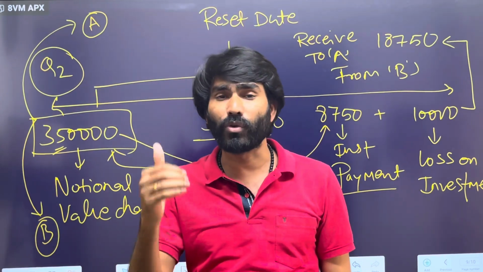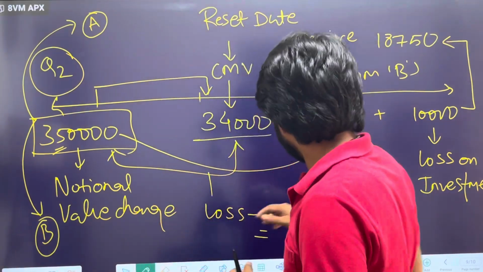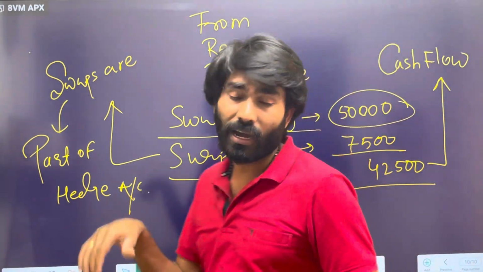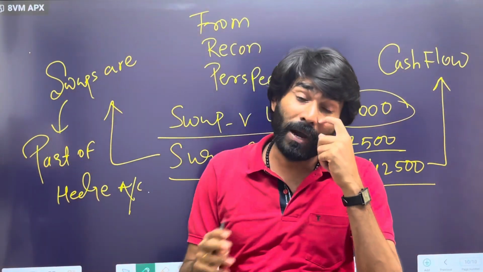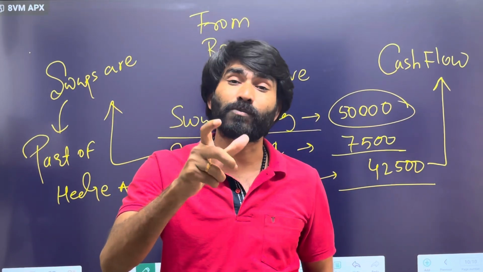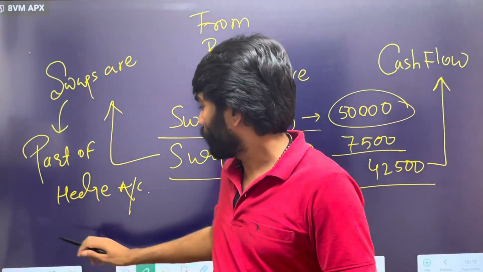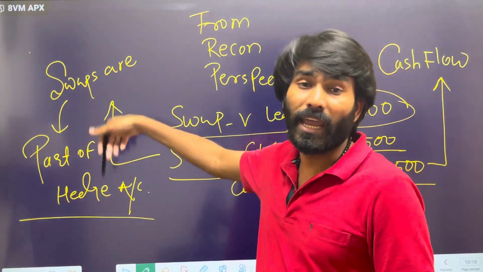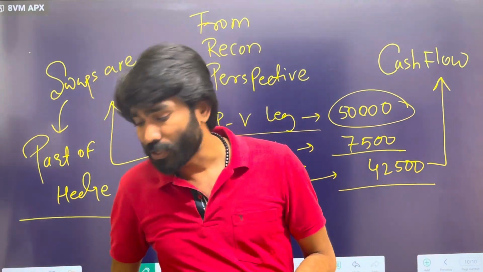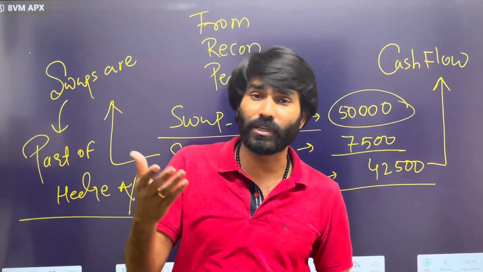So this is how you can see this particular hedge, not hedge, but I would say cash flow, or swaps in your fund accounting business. But anyways, now if I talk about swaps, I'll give you a hint. Maybe in your academics you would have learned about cash flow hedge. Swaps is the example of cash flow hedge, and even this comes under your hedging as well. Hedging means to mitigate the risk. So this is how you would see swaps in your process, or maybe in your academics, or maybe in your interview process as well.